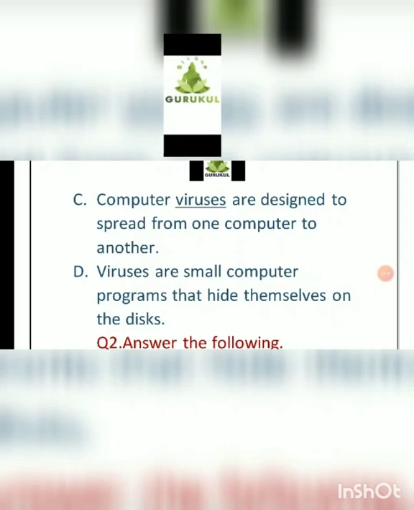Means when the computer system has the computer virus, the virus hides itself in the computer hard disk, and when we are using the pen drive or the flash drive to transfer data, at that time it will be copied from one computer system to another computer system.